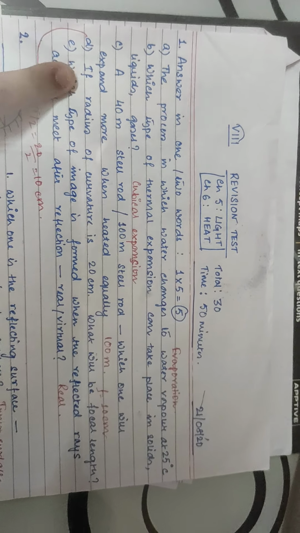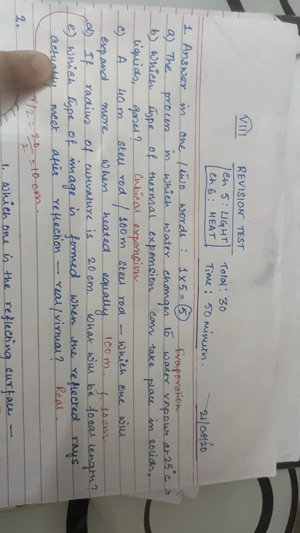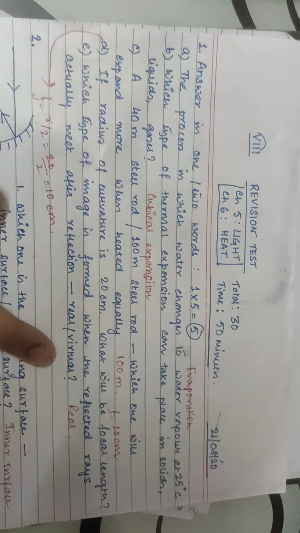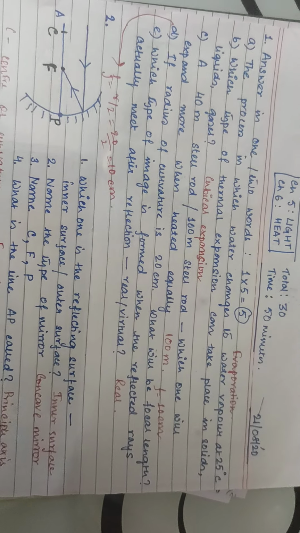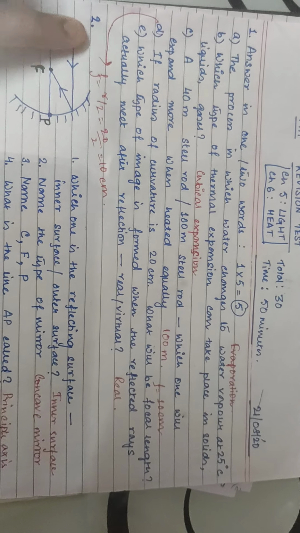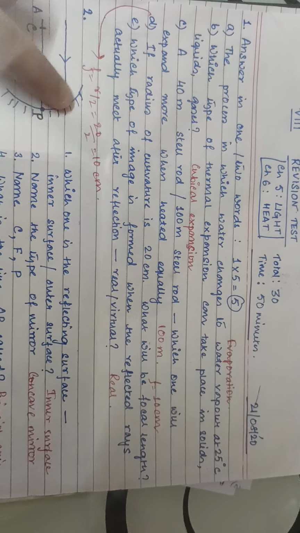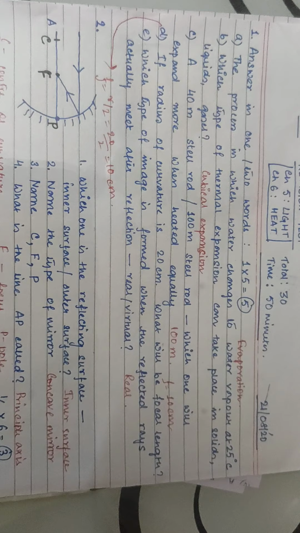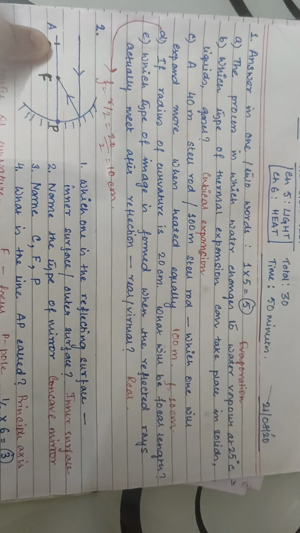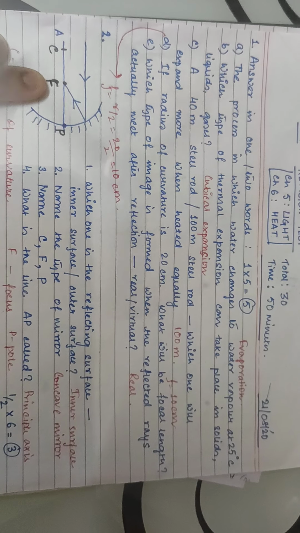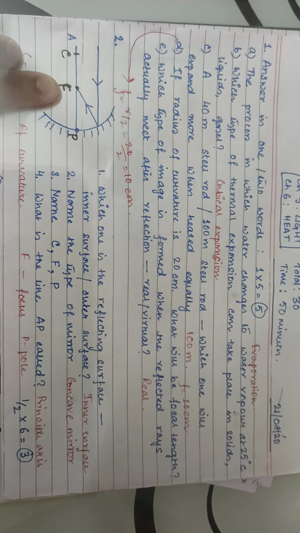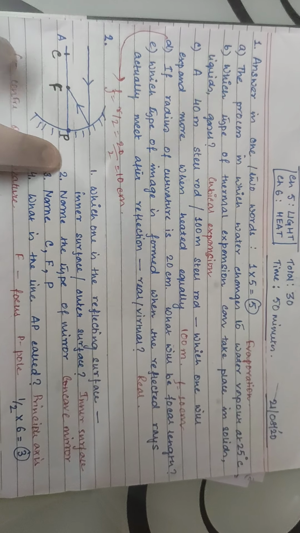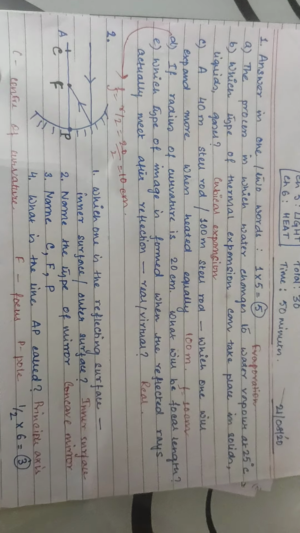Okay. Which type of image is formed when the reflected rays actually meet after reflection? Real image. And when they appear to meet, virtual image. See this one. Which one is a reflecting surface? It's very easy. Light is falling here and getting reflected. So the inner surface is a reflecting surface. Outer one is polished. That means it's a concave mirror. C is the center of curvature. F is the focus or the focal point. You can write. P is the pole. What is the line joining center of curvature and pole called? Principal axis. AP is the principal axis.